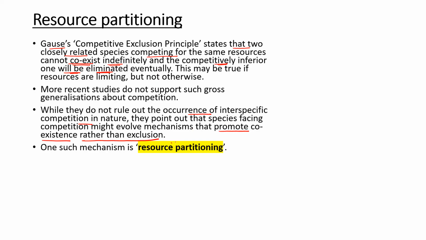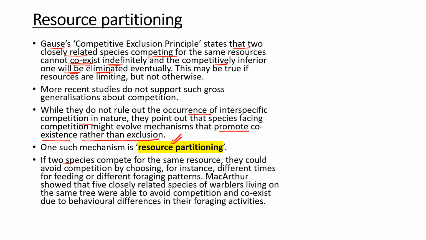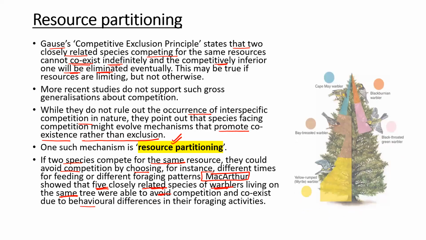And how? By resource partitioning. If two species compete for the same resource, then they can avoid competition by choosing different feeding patterns. For example, MacArthur has observed that five closely related species of warbler are able to live on the same tree, and they avoid competition by behavioral differences in their foraging activities.